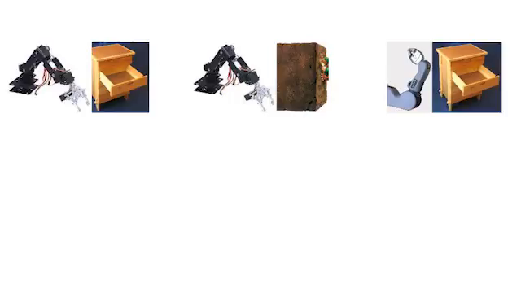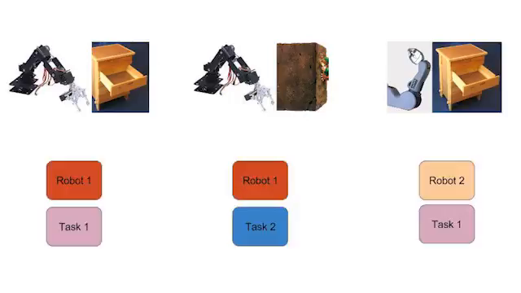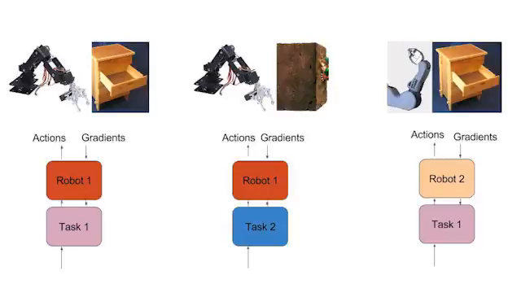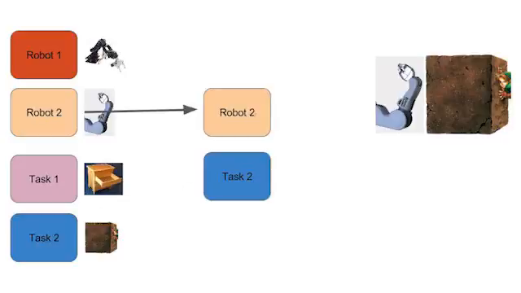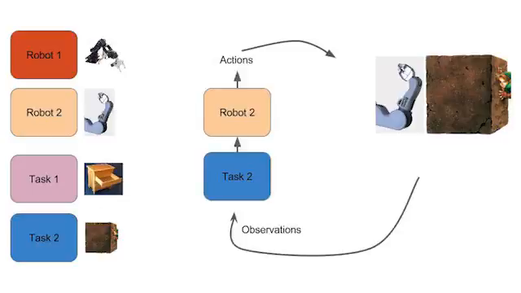Given these robot task combinations to train on, we compose the appropriate modules to make 3 policies. Note that the modules of the same color have tied weights. We train the modules end-to-end using standard backpropagation. Given an unseen robot task combination, we assemble the relevant modules to form a new policy. Although each module is trained in other combinations, neither module has seen this particular combination before. We evaluate the zero-shot performance of this policy.